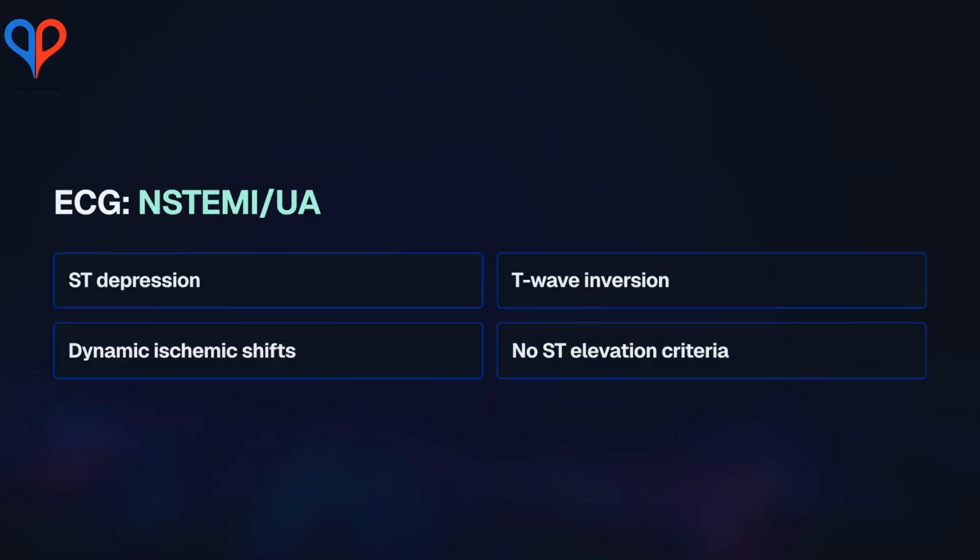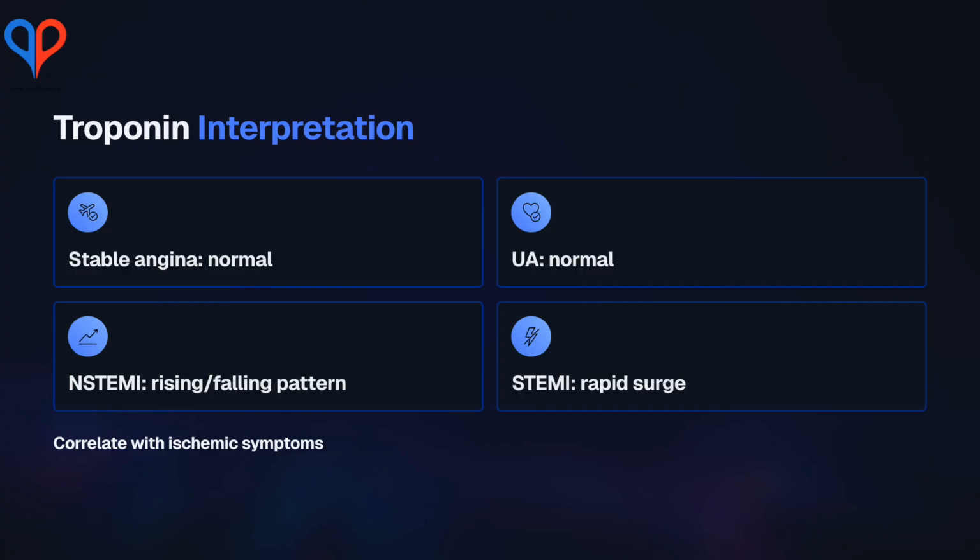NSTEMI and unstable angina share similar ECG patterns: ST depression, T-wave inversion, or dynamic changes. The differentiator is myocardial injury. Troponin elevation defines NSTEMI. Normal troponins define unstable angina. Dynamic ischemia is the danger sign.